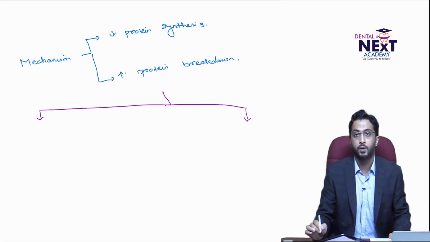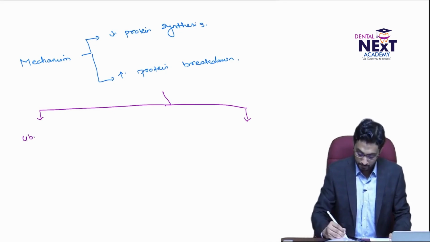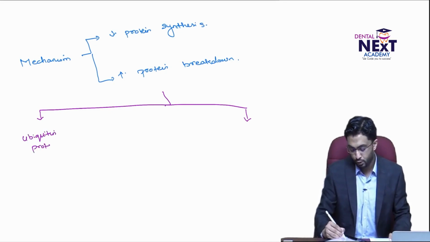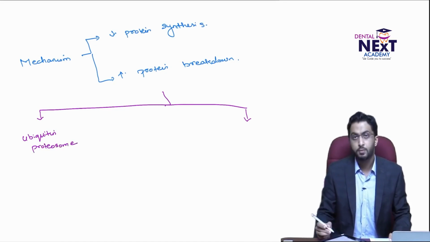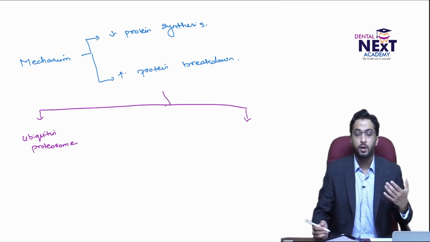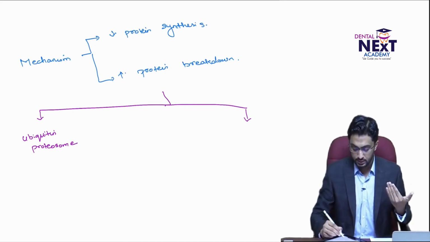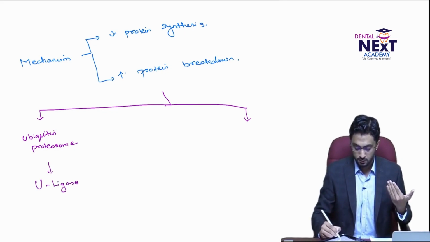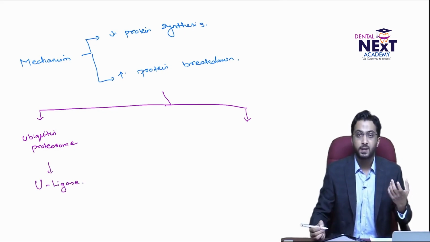Now, with regard to this increased protein breakdown, there are two mechanisms involved. One is the ubiquitin proteasome pathway. There is an enzyme called ubiquitin ligase, which is seen in the cells.